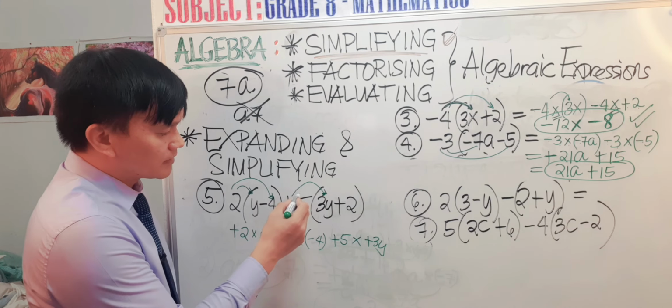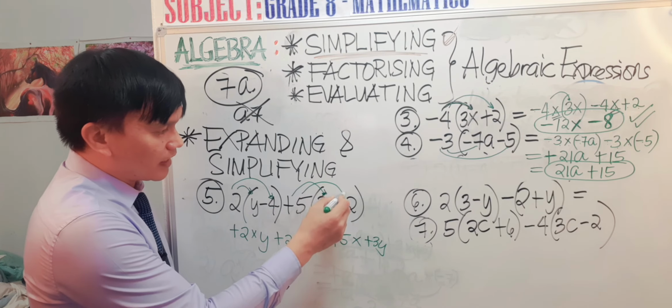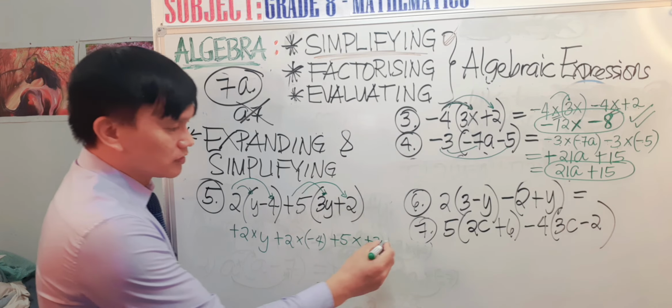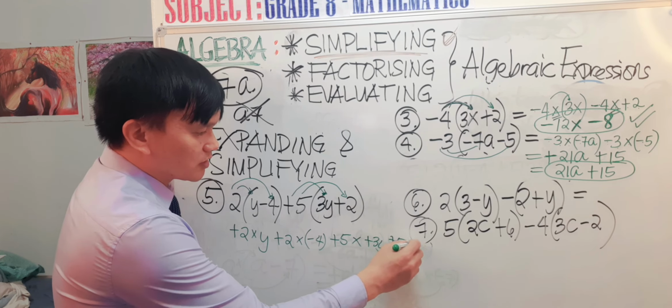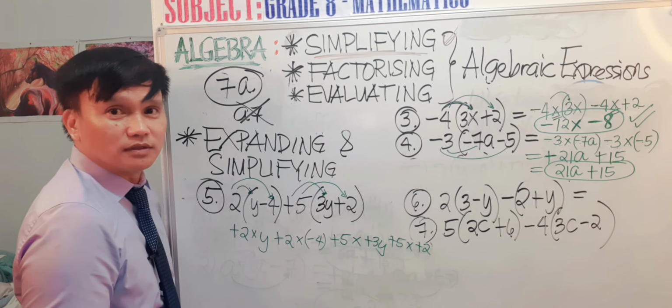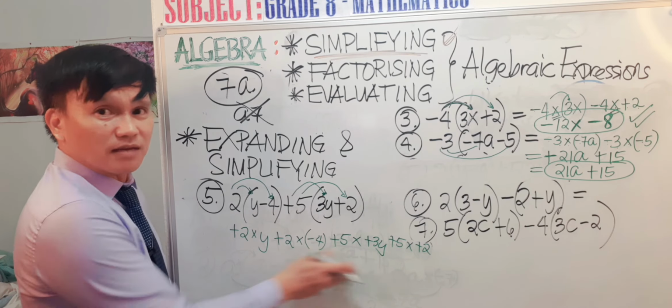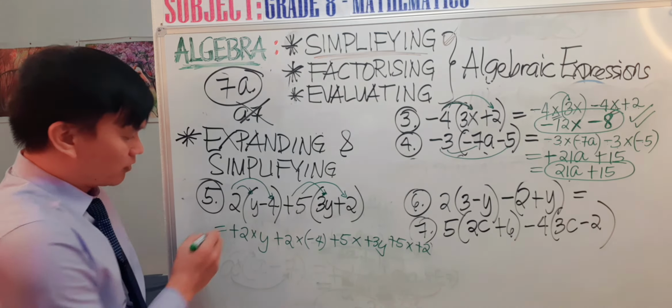Next one is positive 5 times positive 2. Okay, so this is a step-by-step way of working it out.